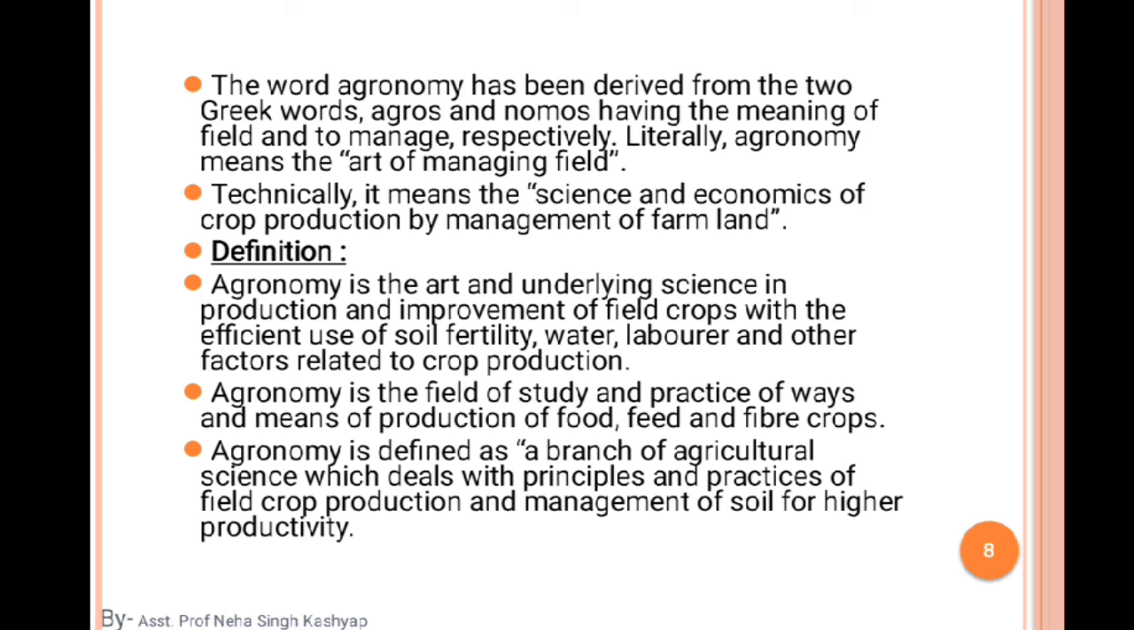Agronomy is the field of study and practice of ways and means of production of food, feed and fiber crops. This is a very important definition, so listen very carefully. Agronomy is defined as a branch of agricultural science which deals with the principles and practices of field crop production and management of soil for higher productivity.